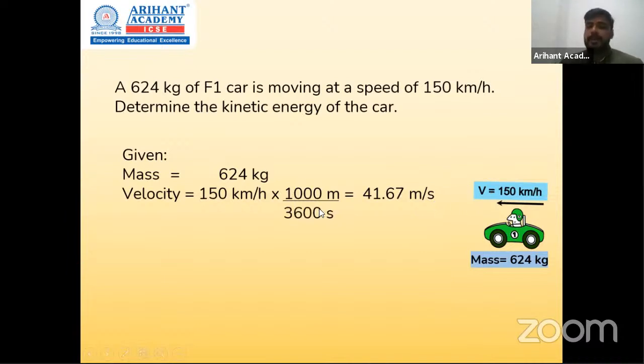So either multiply by 1000 upon 3600. Kilometer to meter is 1000, and in the denominator, hour to second is 60 into 60. Or you can directly use a shortcut: here you can directly multiply by 5 by 18, which is the same thing, to convert from kilometer per hour into meter per second.